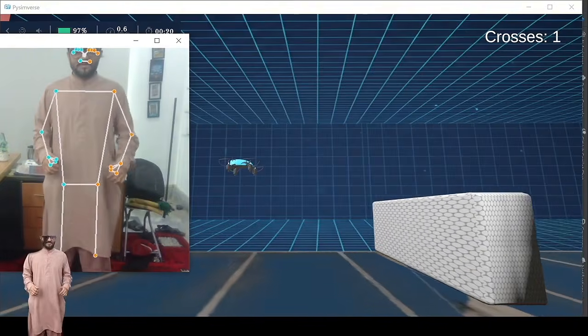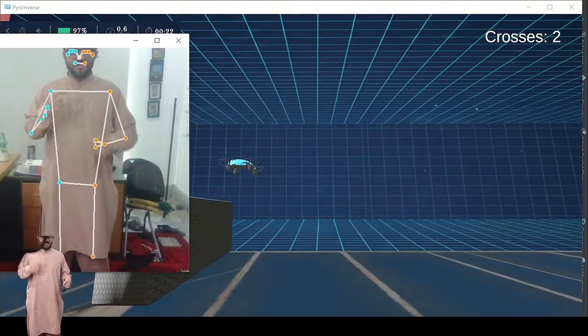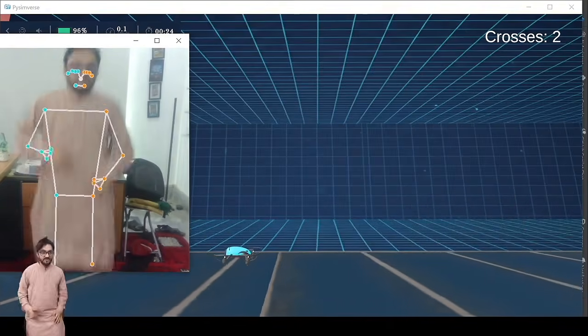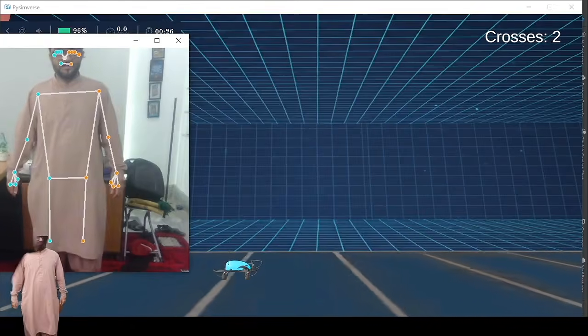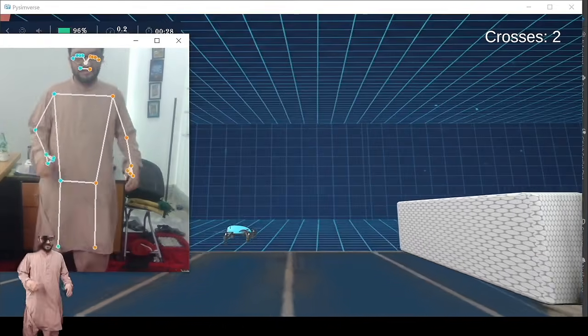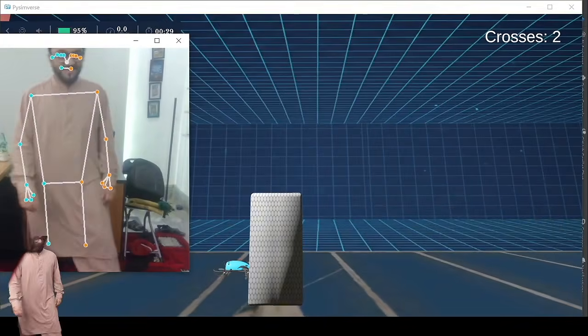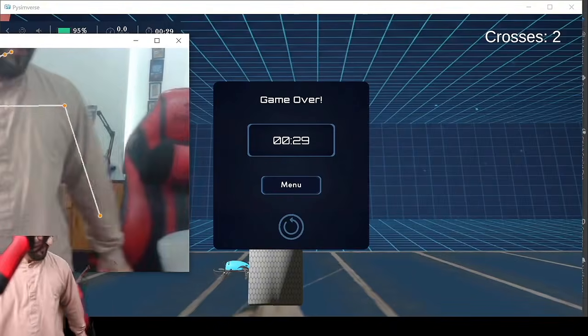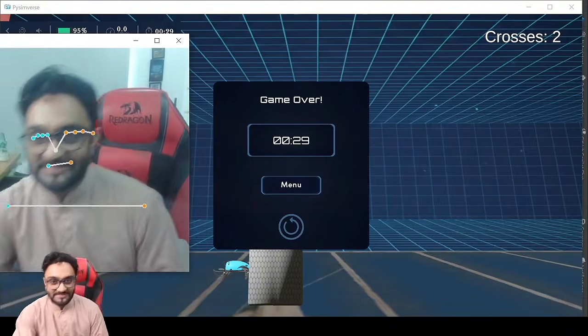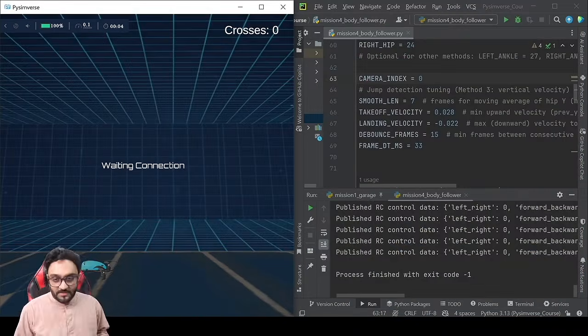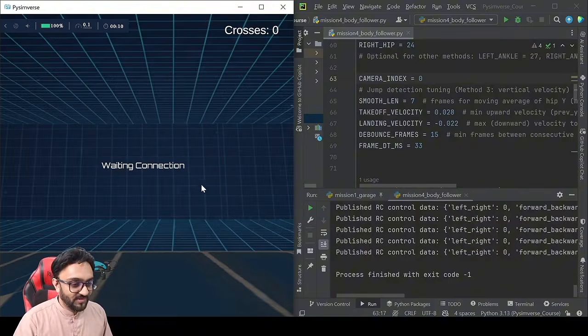That's a lot of exercise. And it will become faster and faster, so you have to be careful. Oh, jump. Jump again. Okay. There you go. I was able to cross only 2. Okay, so that was how you can actually play this game. It's a lot of fun, and it is quite tiring as well. So you have to do lots of jumps.